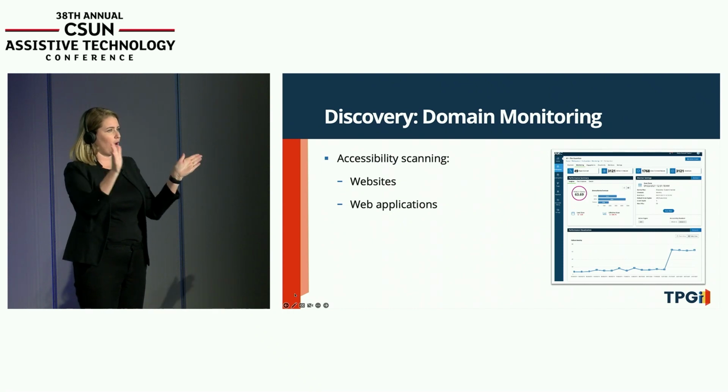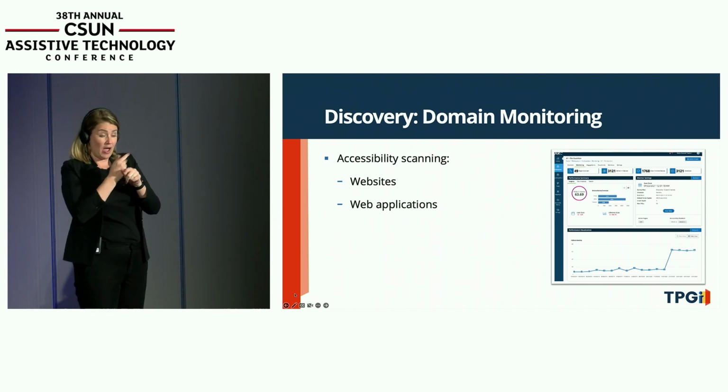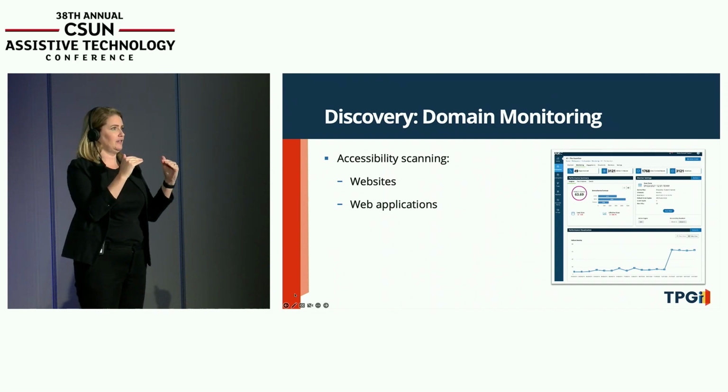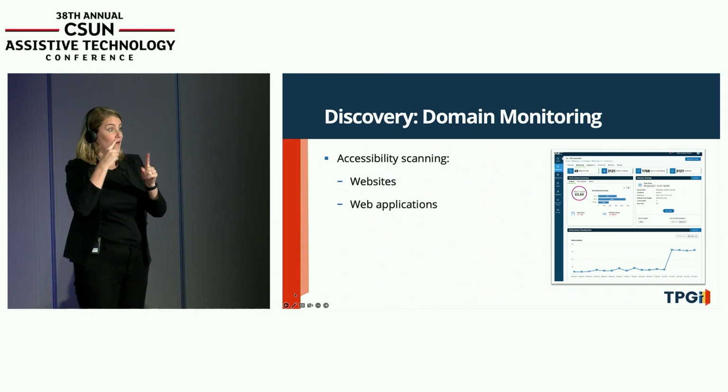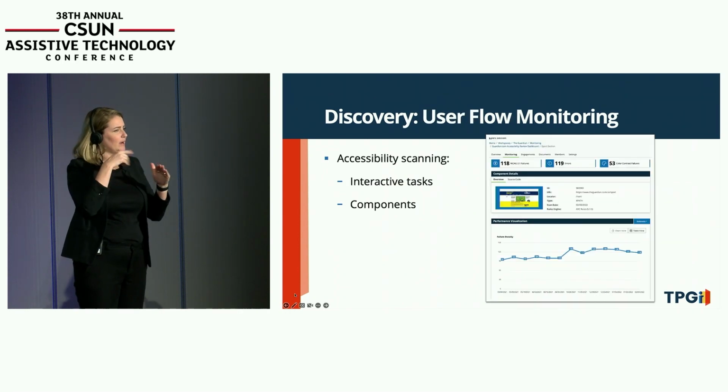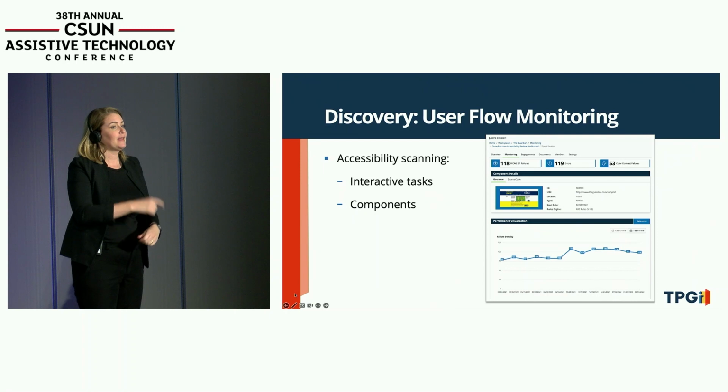We're not trying to find out how compliant we are. Are we 50%, 60%? If you do that with this level of automated testing, you're probably misleading yourself because you're only taking a fraction of the tests and using that to gauge your accessibility. But they're very good indicators of accessibility. And then, as I mentioned, we have user flows.